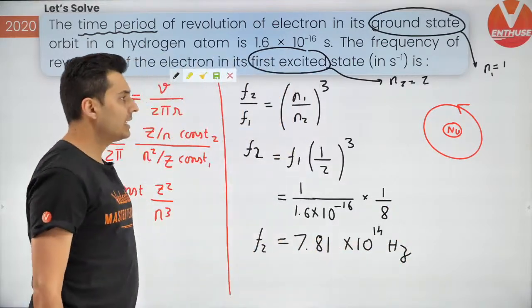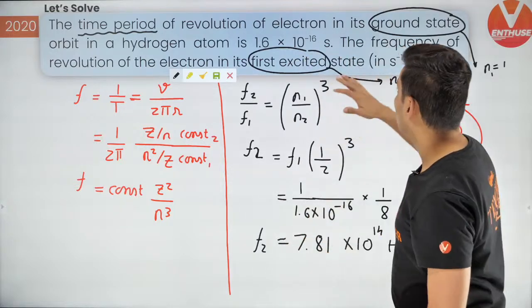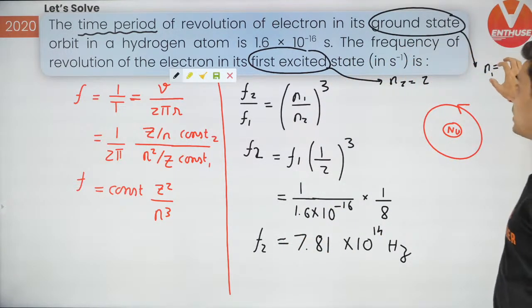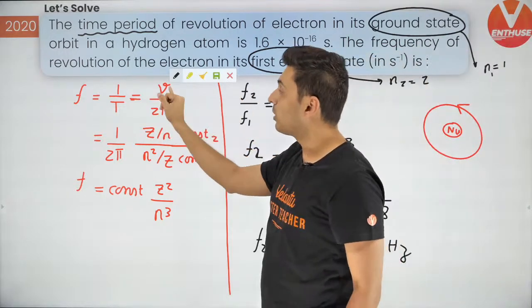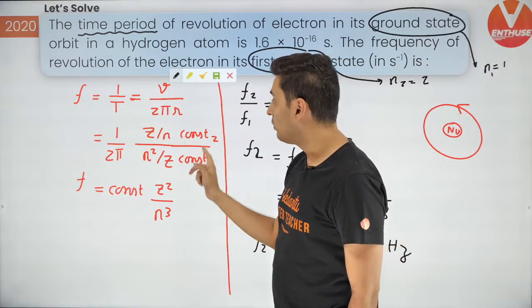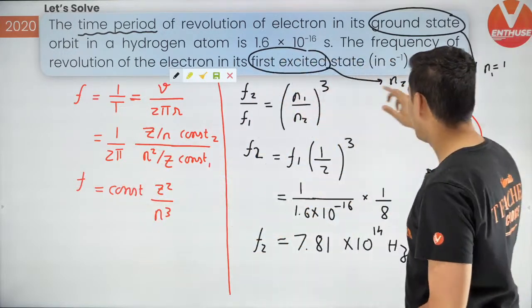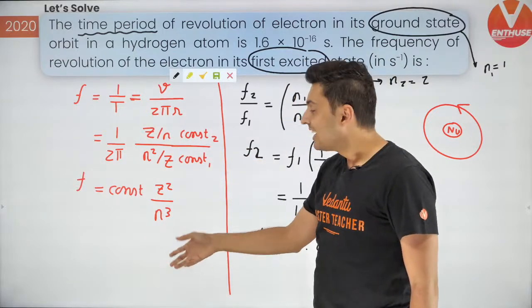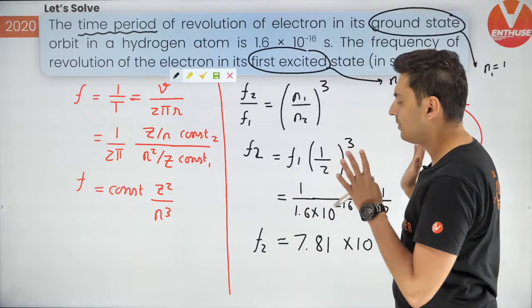Okay, is that clear? So what all concepts are used? First, you need to know that this is ground state, means this quantum number. First excited means this quantum number. Then you need to know the formula for velocity. You need to know the formula for radius. And from that, also use the knowledge of circular motion. Yes, because circular motion is also used over here. And then establish a relationship, and the rest is mathematics.